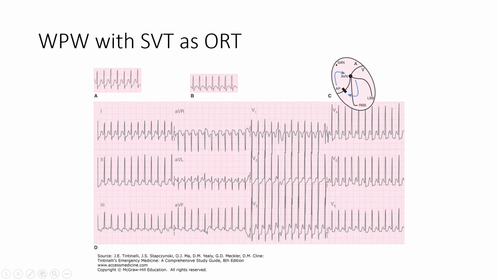Here we have a very fast, very regular, narrow complex tachycardia. And so here is WPW with an SVT, that's an AV reentry tachycardia. And because it's taking the normal or straight course of the heart's electrical activity, this is going to be an orthodromic reciprocating tachycardia. Note the graphic and how it's displaying the normal vector of the heart's electrical activity, and then of course the narrow complex tachycardia.